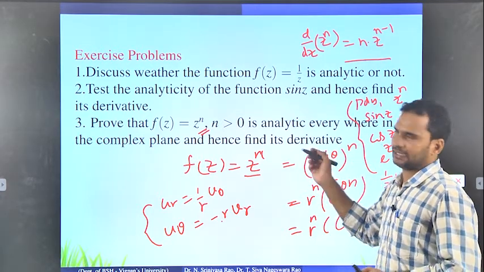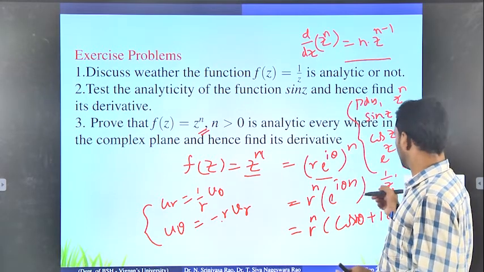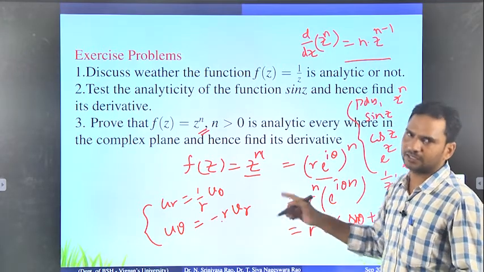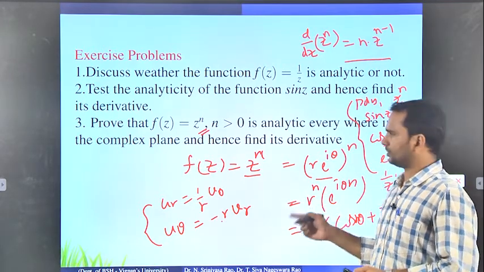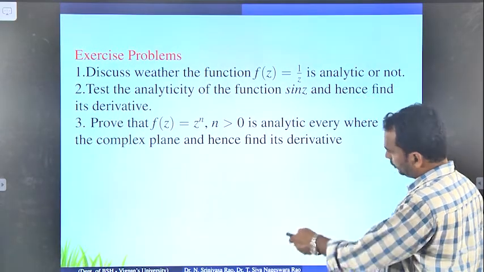Therefore you can simply write: since polynomial, sin z, cos z, e power z are continuous, these first order partial derivatives are continuous. Like that you can give a conclusion. This way you have to prove the third problem. Now look at the fourth problem.